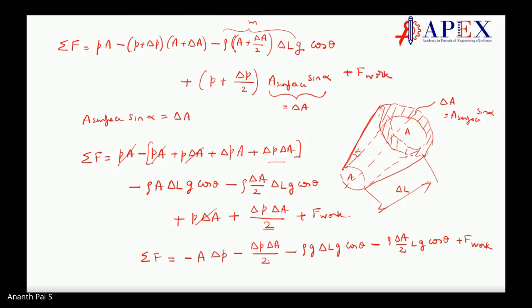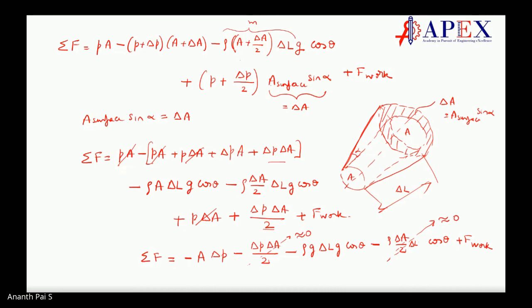Clear, students? Now, next step is to ignore this. This would be nearly equal to 0. And this also, this is delta L, I'm sorry, not L, delta L. This term is also nearly equal to 0. Why?